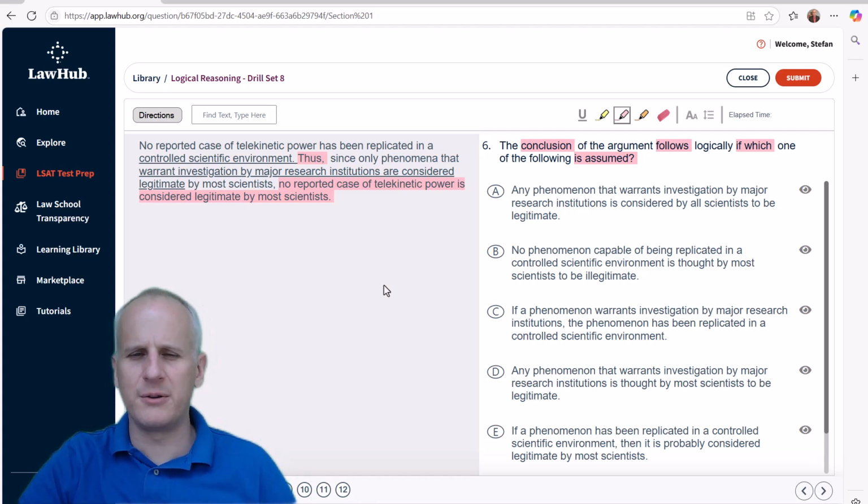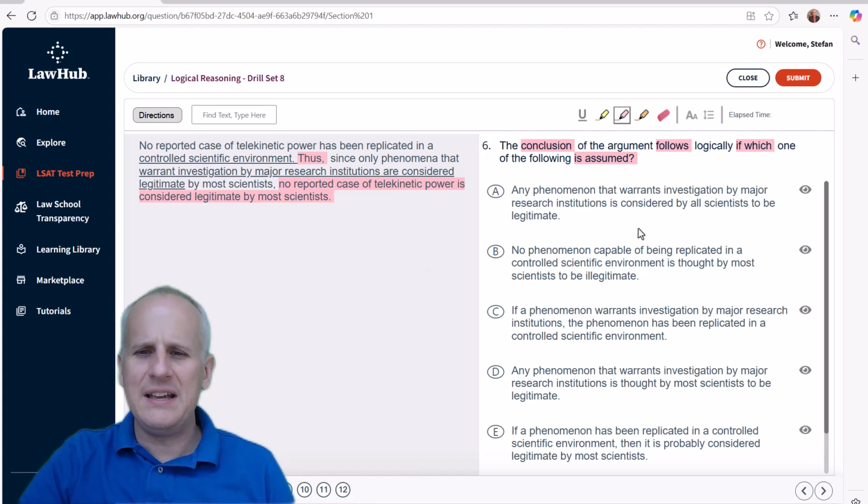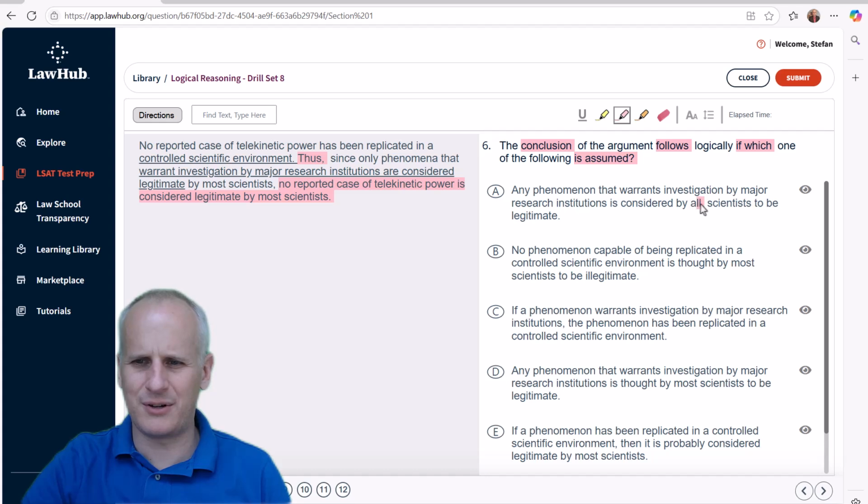So starting with choice A, any phenomenon that warrants investigation by major research institutions is considered by all scientists to be legitimate. Well, if we look at our conclusion, we've got most scientists. So as soon as I recognize all scientists, I go, this changes the terms of the conclusion. Immediately, I can eliminate A. Focus on those actions and descriptions for clear reasons to eliminate, and you can go a little bit more quickly through a question such as this.